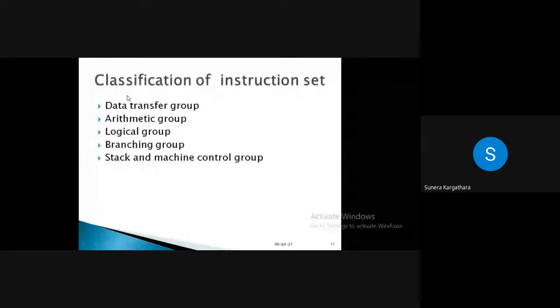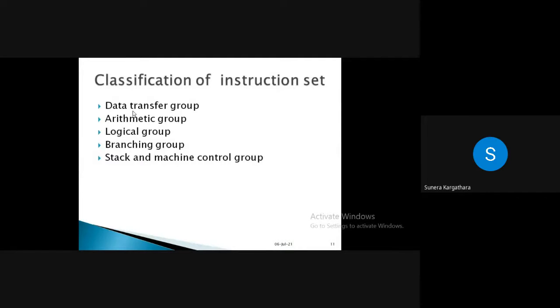Now, broadly, this was the data transfer group. So all the instructions related to this group will transfer the data, copy the data, or exchange the data from memory to registers, from register to memory, from input device to register, from register to output device, like that, right? You can only transfer and exchange the data.